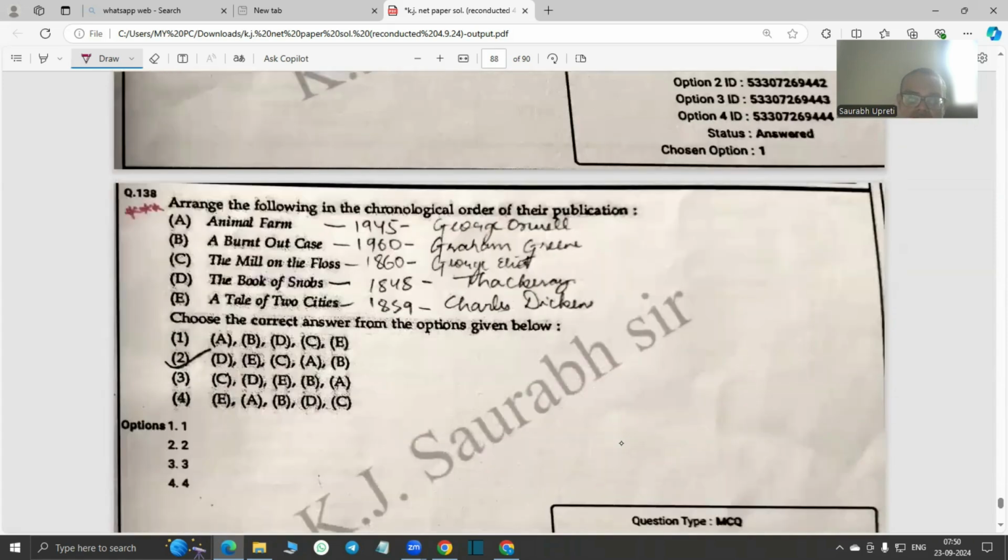So arrange the following. Animal Farm 1945, Burnt-Out Case 1960, Graham Greene. Animal Farm, of course, George Orwell. Mill on the Floss, George Eliot 1860, Book of Snobs 1848, the great Thackeray, satirist. A Tale of Two Cities 1859 by Charles Dickens. So the answer is DECAB, the second option.